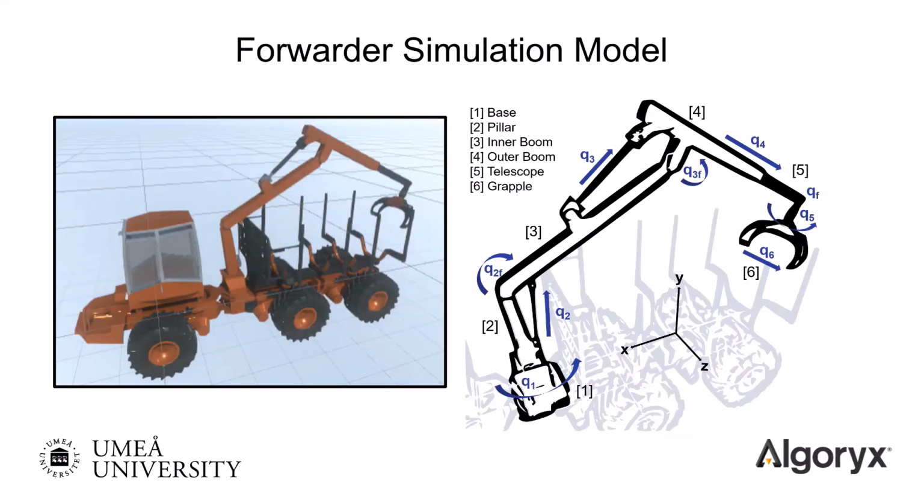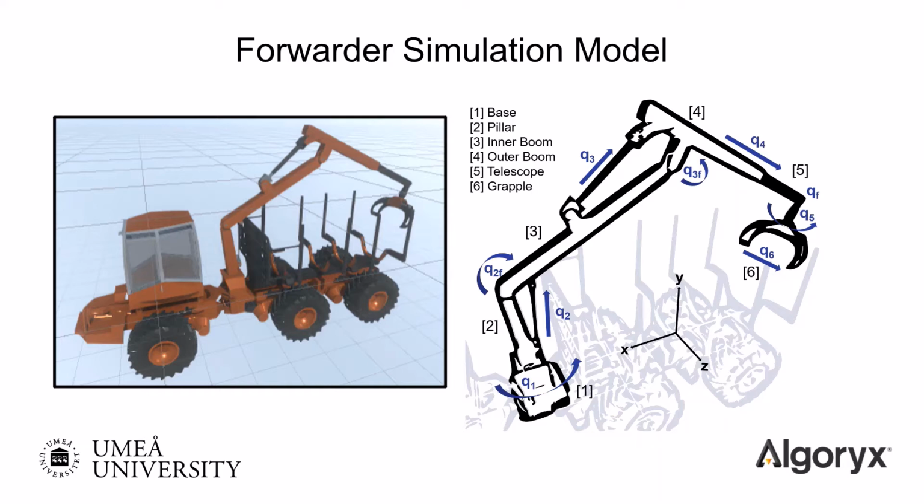Our agent controls a 3D simulation model of a 6-wheel forwarder equipped with a kinematically redundant hydraulic manipulator controlled by 6 actuated degrees of freedom, which are marked in the sketch to the right. The position of the boom tip, where the end effector is attached, is determined by the rotational angles of 3 revolute joints and 1 linear displacement position.